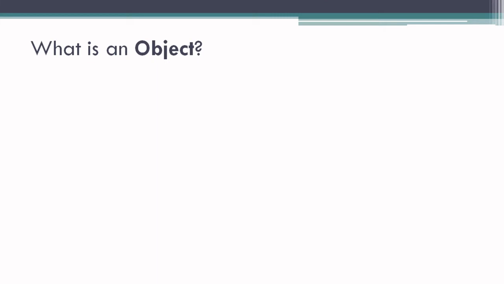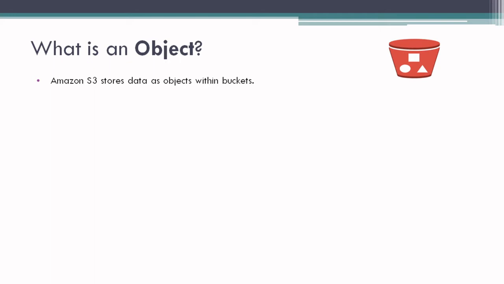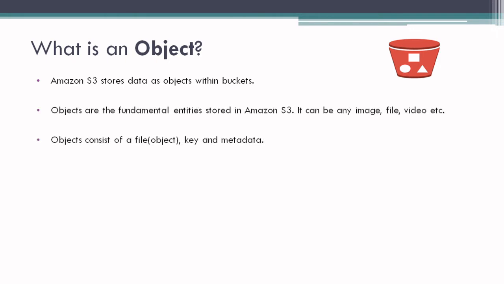So now moving to the next component. The next component is an object. So we will see what an object is. An object is nothing but a file, any document, any kind of data. Amazon S3 stores data as objects within the bucket. So now you can see in this figure, this is the bucket and these are the objects. Objects are files, folders, images, videos. Objects are the fundamental entities stored in Amazon S3. It can be any image, file, video, etc.